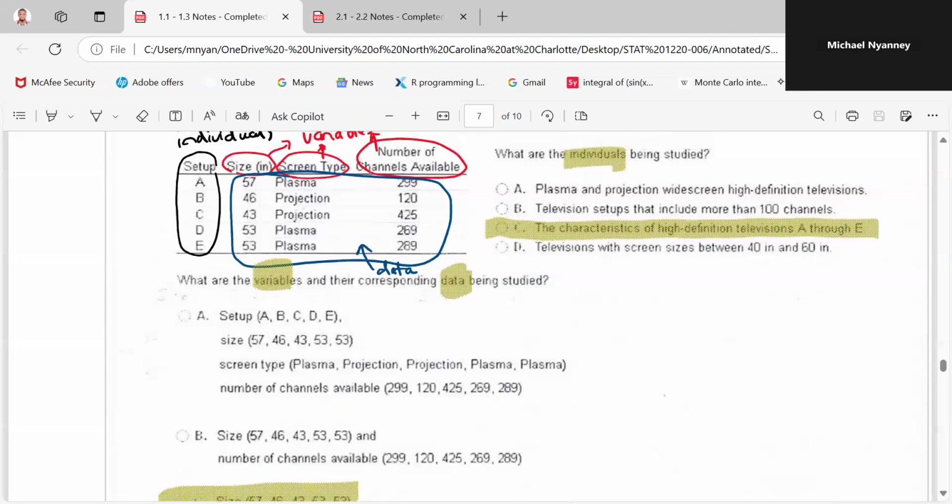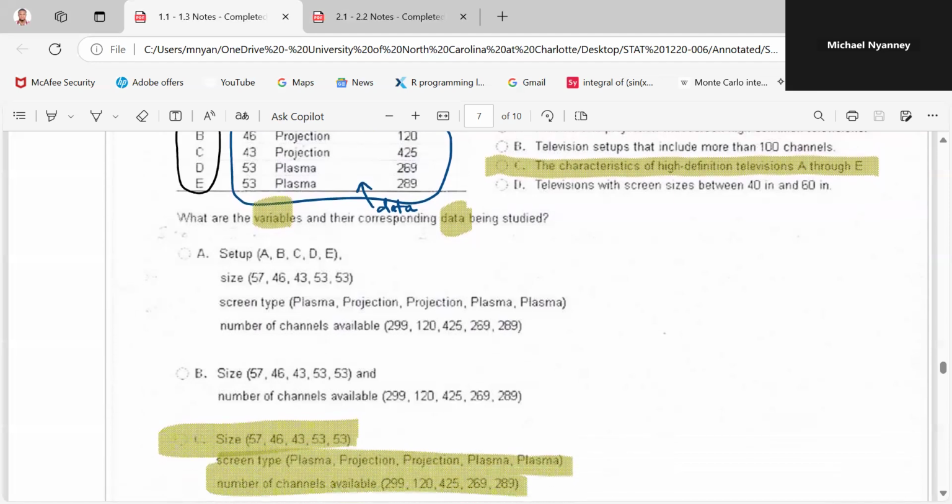Okay, and the number of channels is discrete. You can't have point something in the number of channels. It doesn't happen that way. So this is a discrete variable. Okay, and these are data.